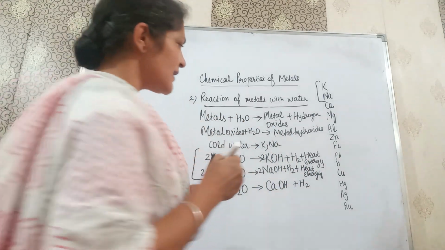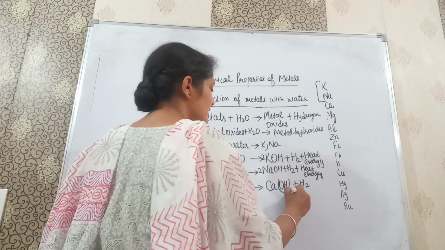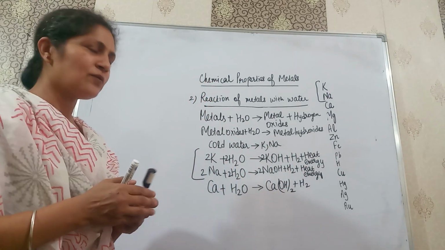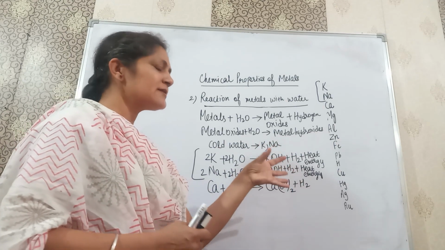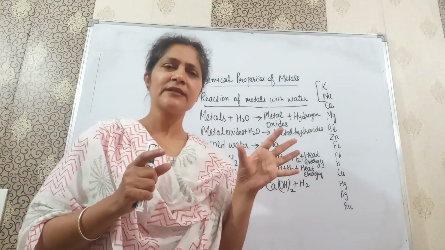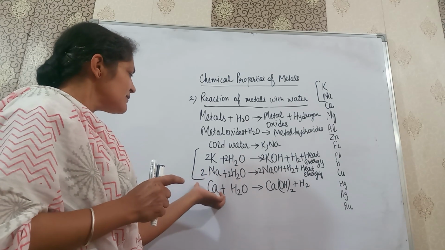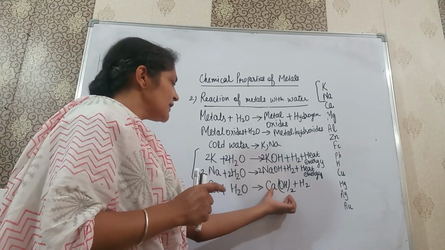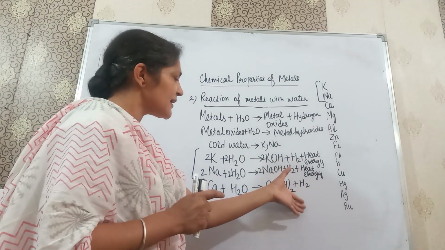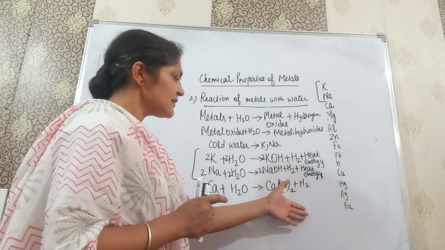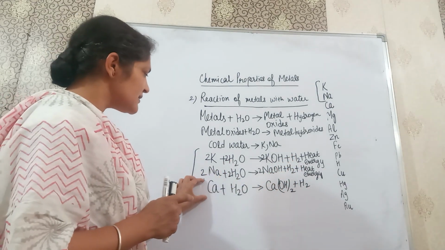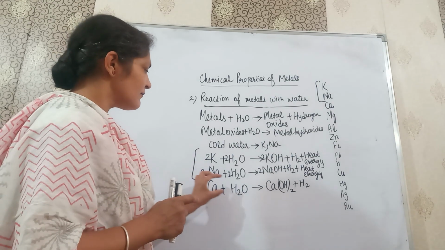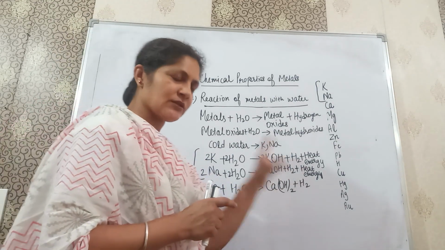But this reaction is not so violent, because the hydrogen gas produced is very little, so it cannot catch fire. The calcium comes on the top of the water, and bubbles of hydrogen gas settle on the surface of the water. So calcium does not react violently with cold water.